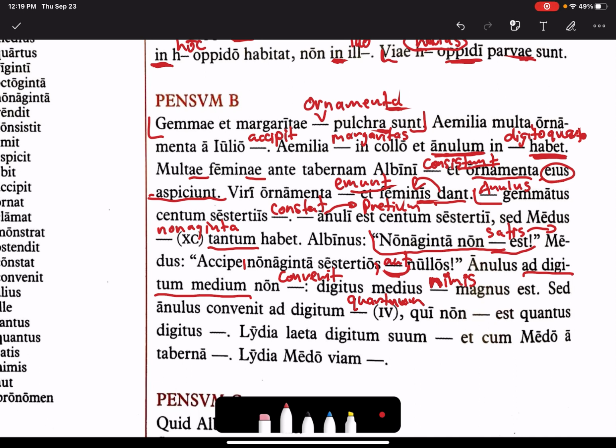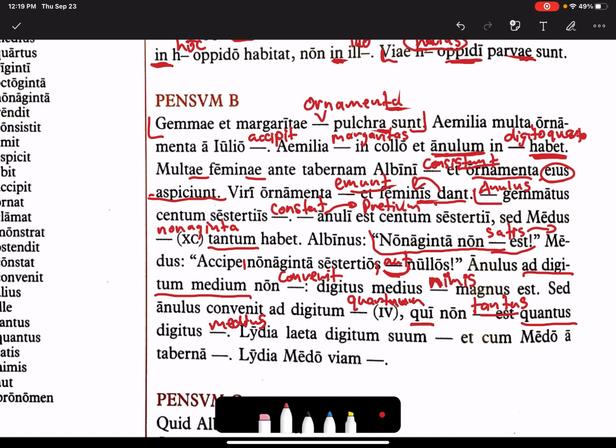So that means that the ring, annulus, agrees with the fourth finger. The fourth finger, which, qui, non tantus est, non tam magnus est quantus digitus medius, which is not as large as the middle finger.